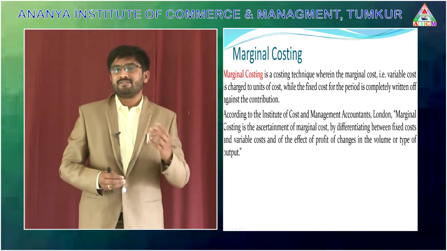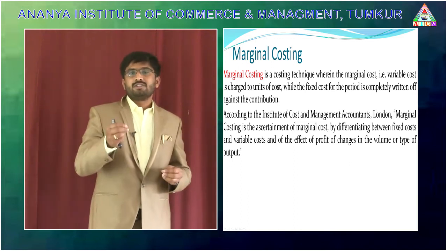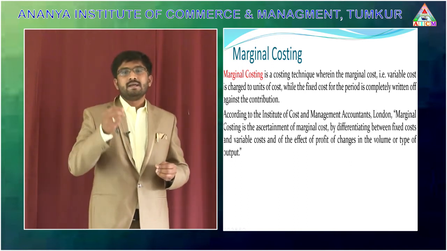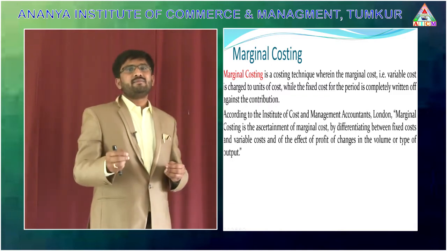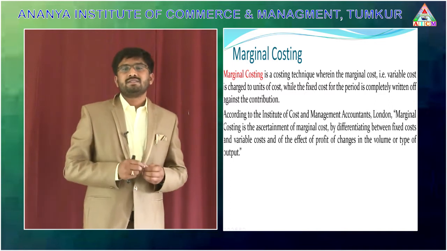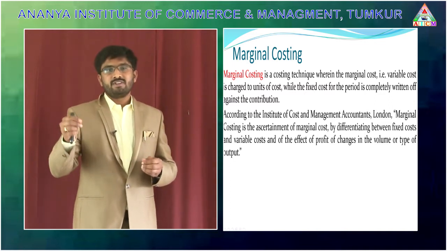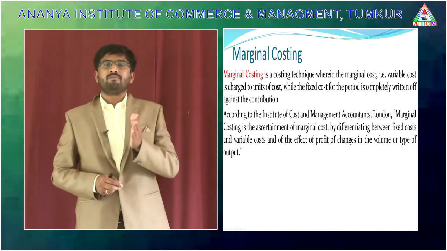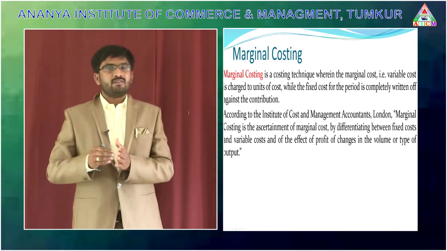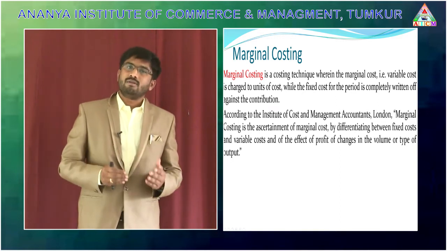This definition is given by the Institute of Cost and Management Accountants, London: marginal costing is the ascertainment of marginal cost by differentiating between fixed cost and variable cost, and of the effect on profit of changes in the volume or type of output.